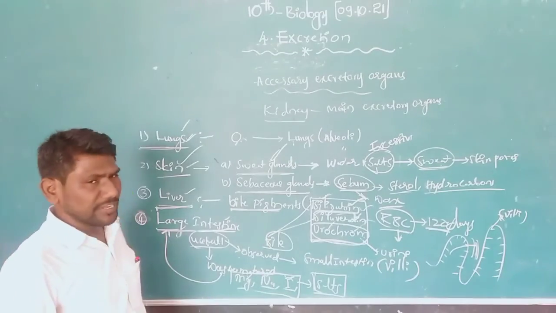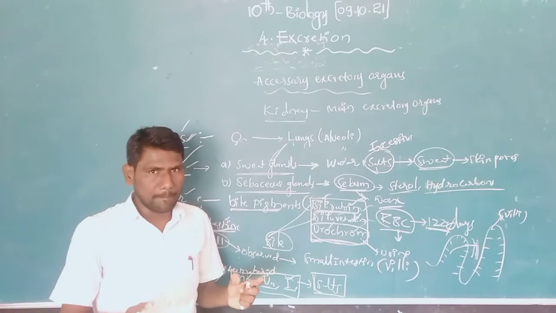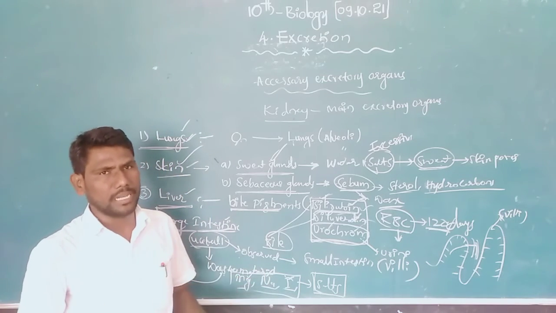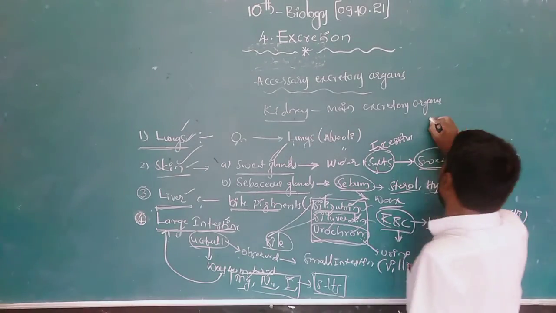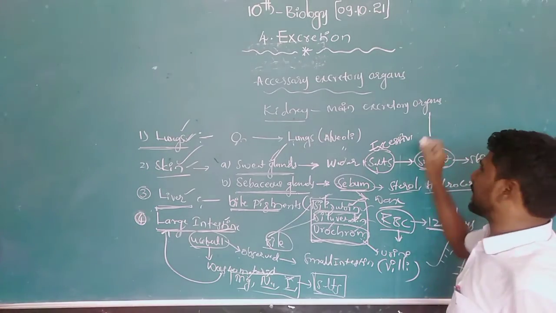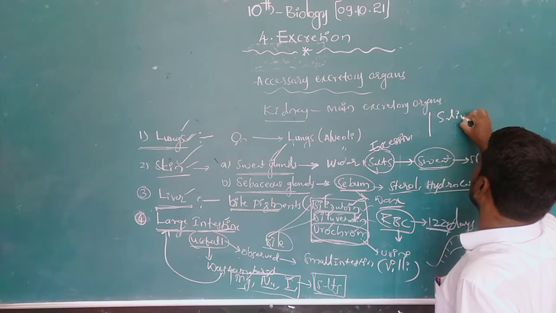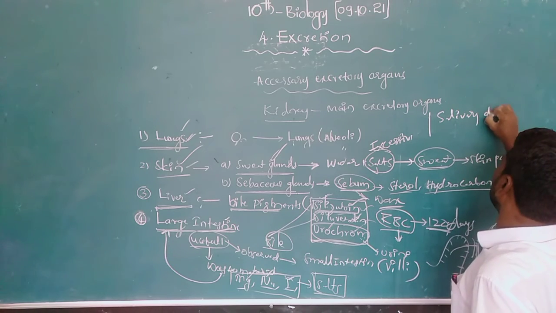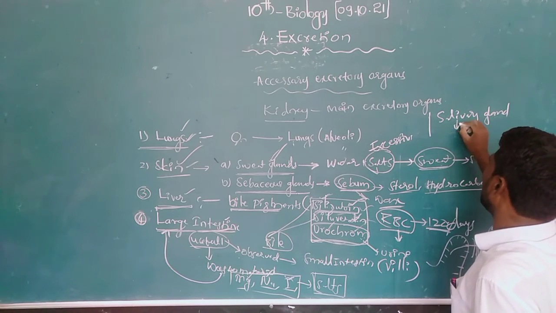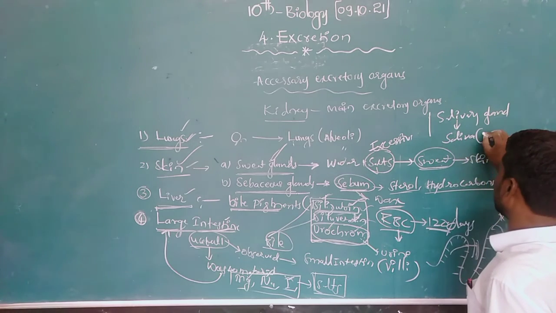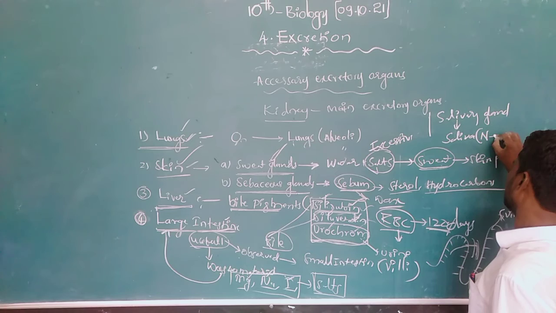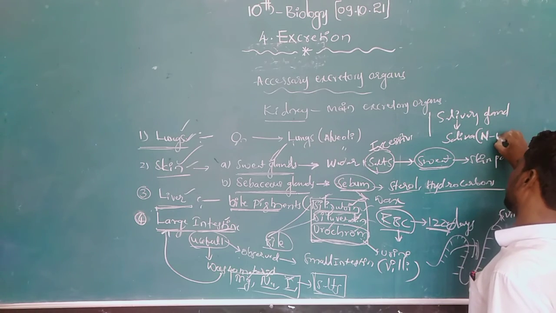Next, when we get a bad odor or bad smell from our surroundings, what happens? Our salivary glands secrete more saliva. This saliva contains nitrogen wastes.